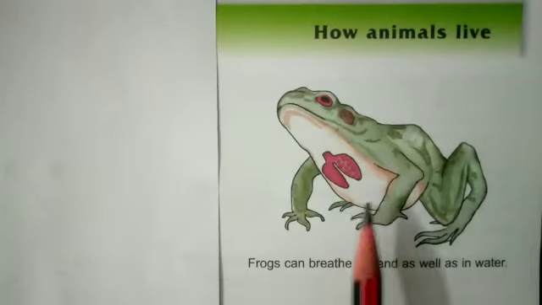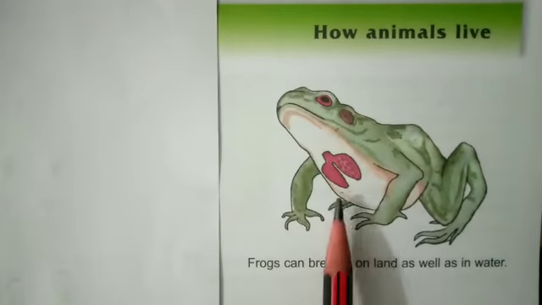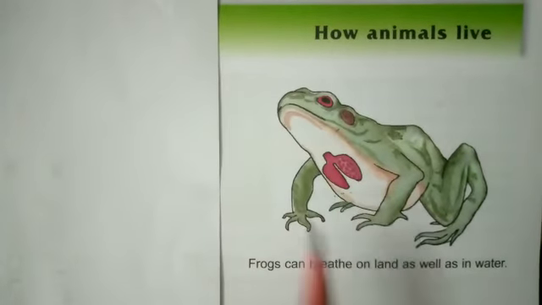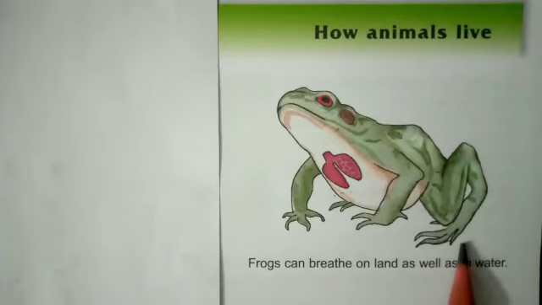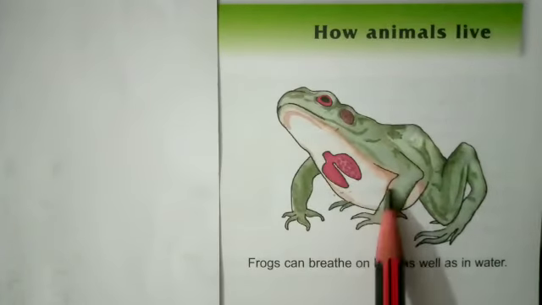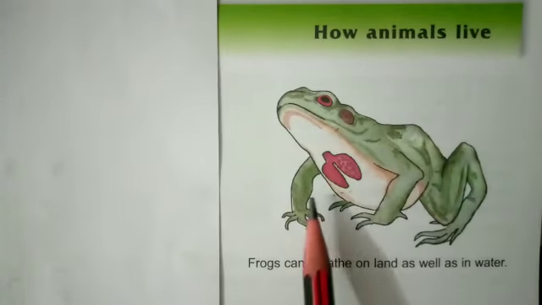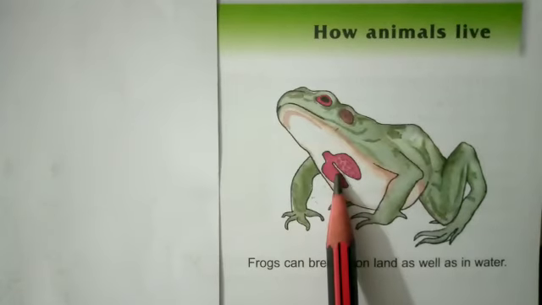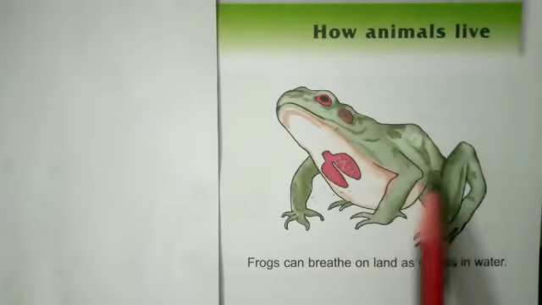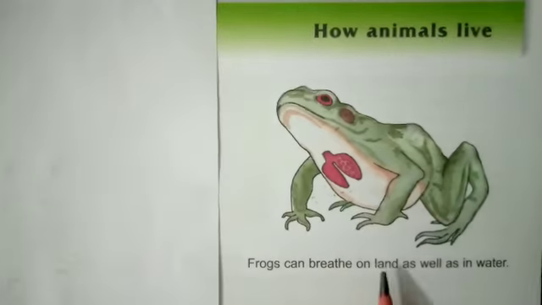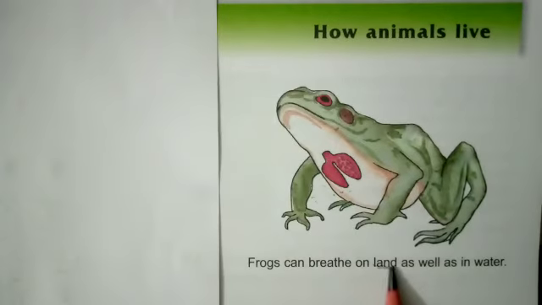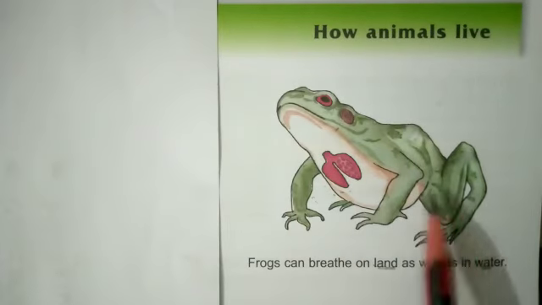So here is the frog, and it is an amphibian, so it lives on land as well as in water. It has two organs for breathing, meaning for exchange of gases. One is its lungs and the second one is its moist skin. So when it is on land, it breathes through lungs, and when it is in water, it breathes through its moist skin.